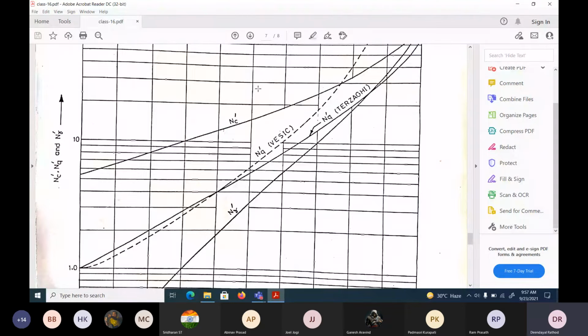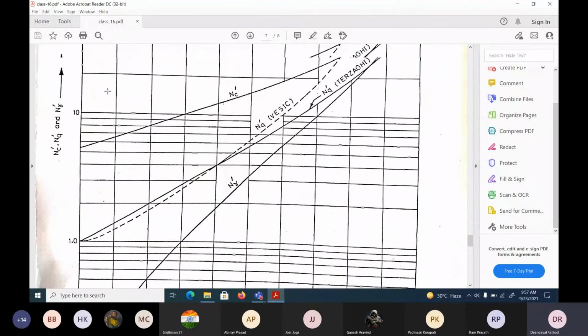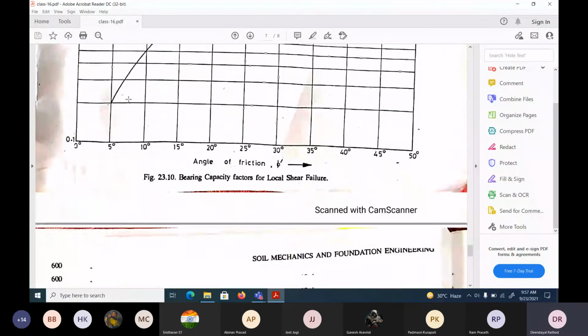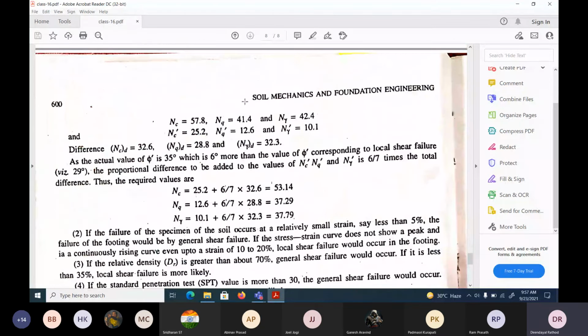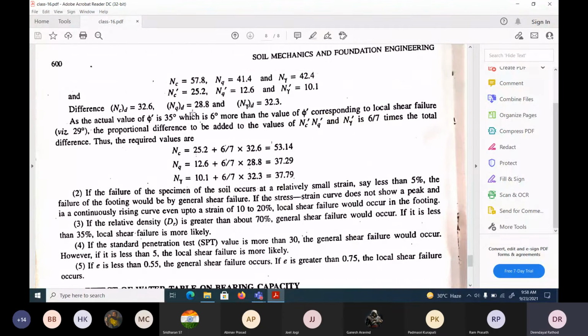If you substitute the values from this graph, you will find the ultimate bearing capacity. An example is given there, showing how to find Nc, Nq, and N gamma.